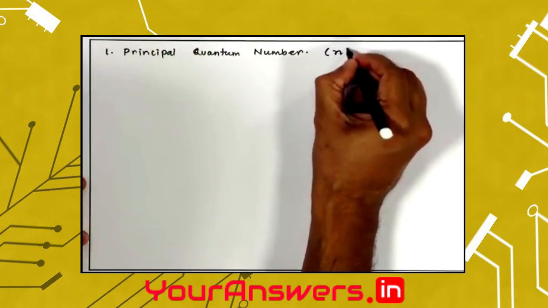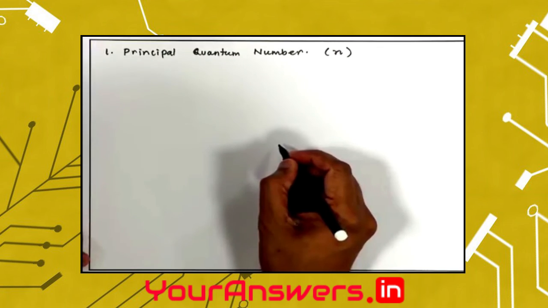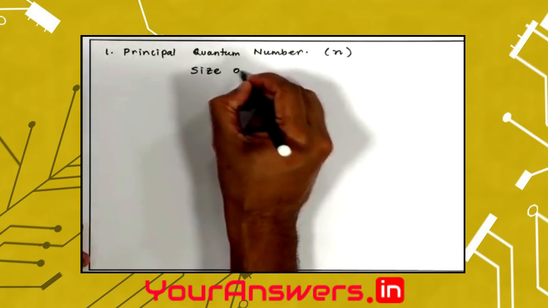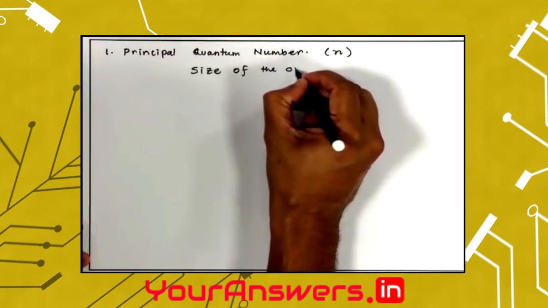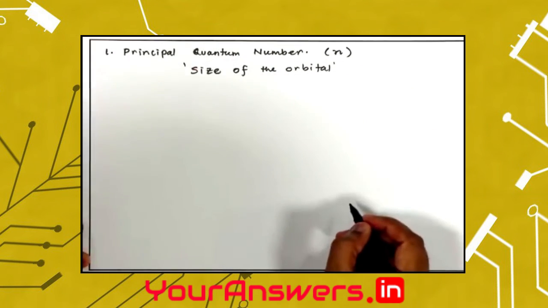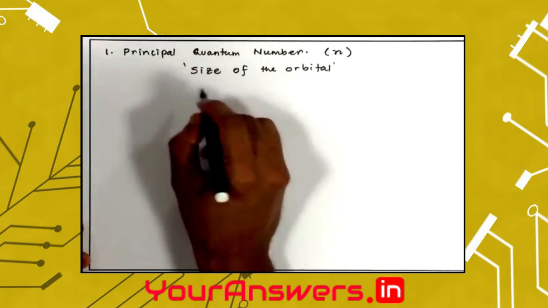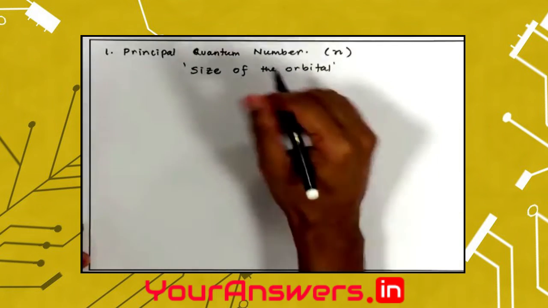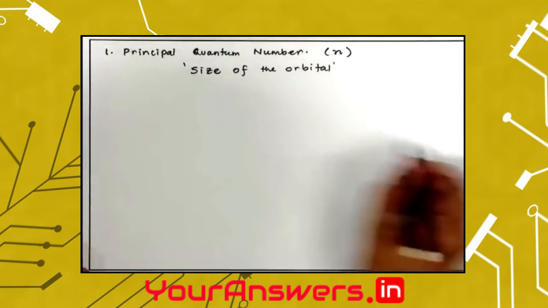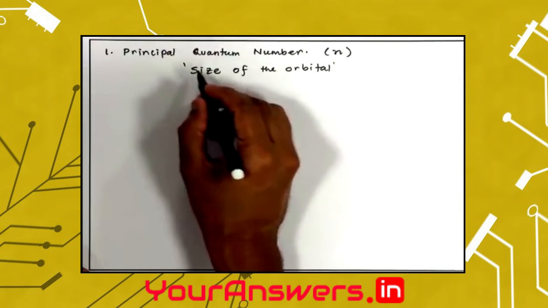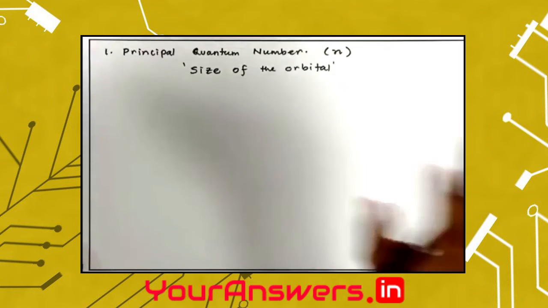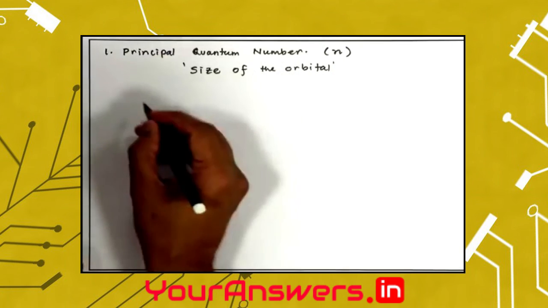Principal quantum number, which is given by the letter n, tells us about the size of the orbital. It's like how big the house of the electron is. This is the size of the orbital, whether it's a big orbital or a small orbital, whether the house is big or small. And to a large extent, this principal quantum number also decides the energy of the orbital, but we will come to that in a moment's time.